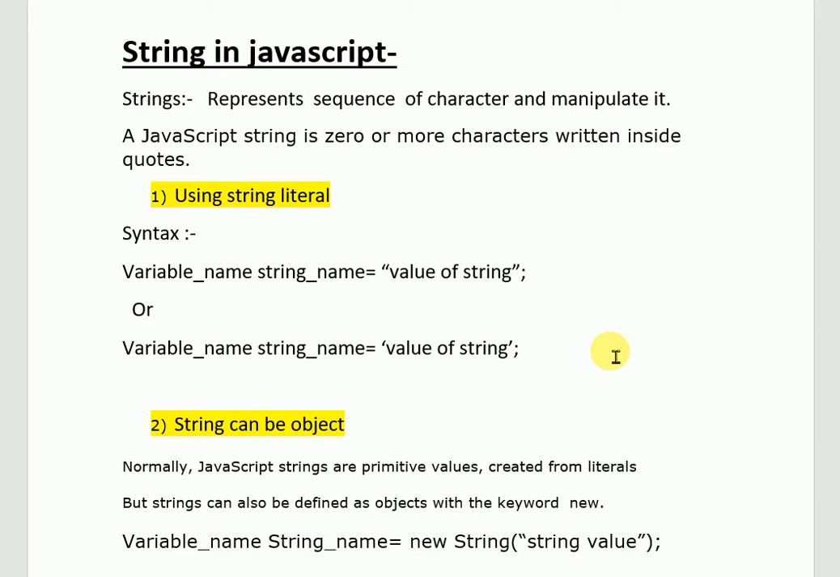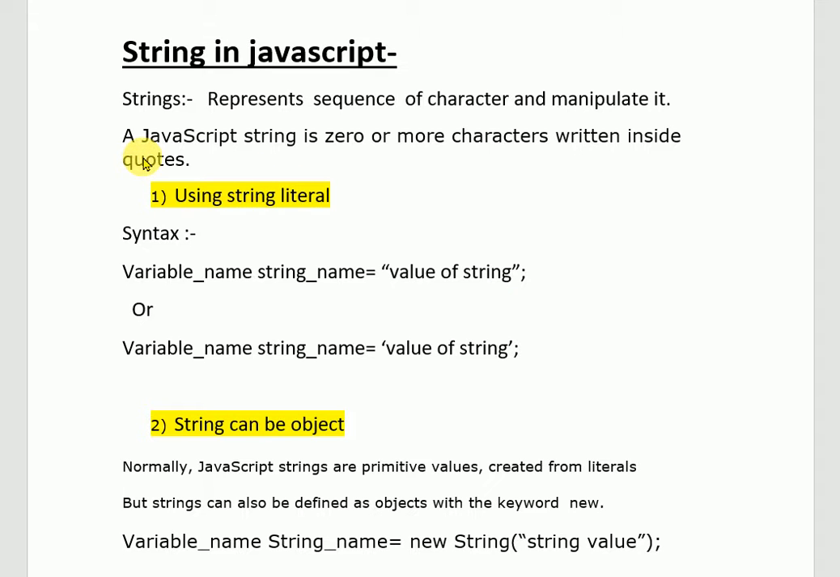Hello everyone. Topic is string in JavaScript. So what is a string? A string represents a sequence of characters and lets us manipulate it. Generally we know that a string stores text and characters.